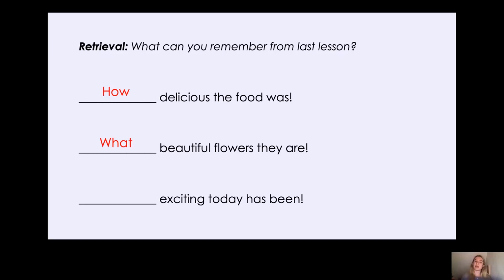Now let's look at the last one. So we've got exciting today has been. Well, exciting is the first word after the gap. Now, is exciting a noun phrase or an adjective? Fantastic, it's an adjective, isn't it? So like the first one, how delicious, we need how exciting today has been. Fantastic, Year 2. I'm really impressed with how much you've remembered from last lesson. Now let's move on to our learning for today.